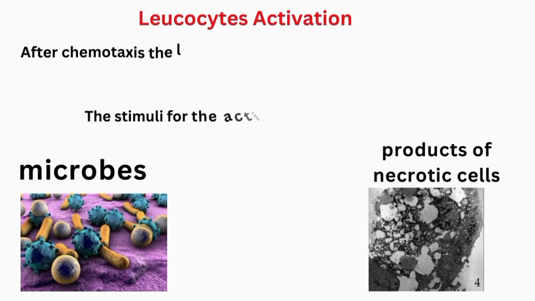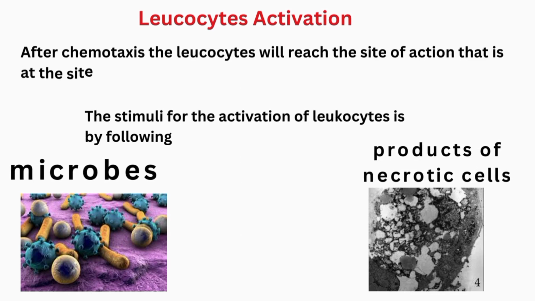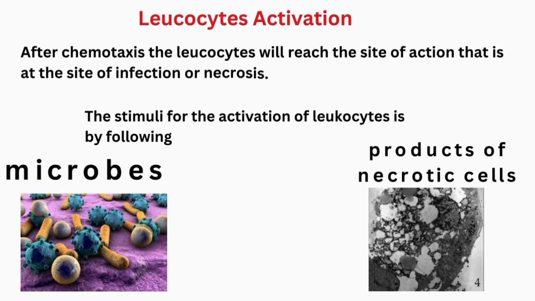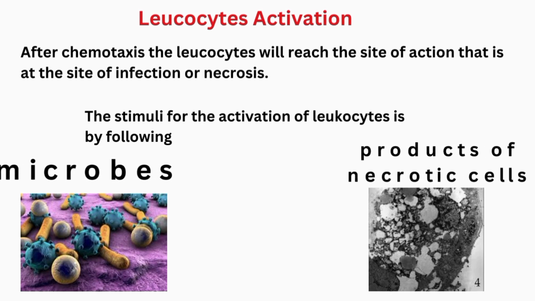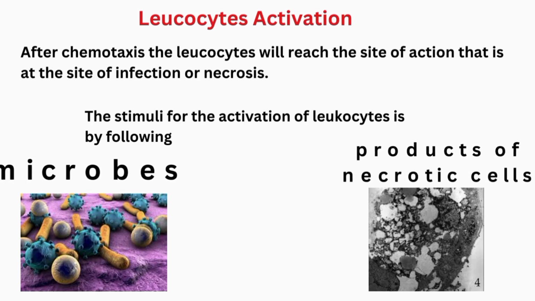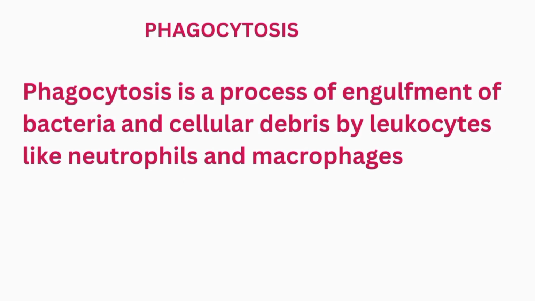Then finally, there is leukocyte activation. After chemotaxis, the leukocytes will reach the site of action, that is, the site of infection or necrosis. The stimuli for this activation of leukocytes are either microbes or products of necrotic cells. Leukocytes kill the infective agents by a process called phagocytosis. So phagocytosis is nothing but engulfment of the bacteria and cellular debris by leukocytes like neutrophils and macrophages.